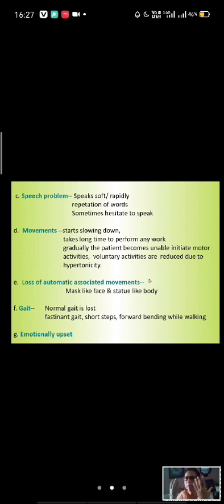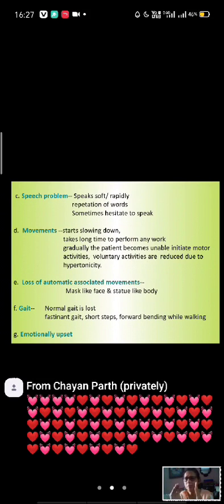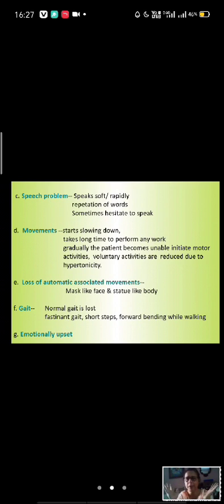There is no expression in the face. During movement the patient stands or sits like a statue without any expression, as if he or she has no feelings. So it's a statue-like body and mask-like face. And the normal gait, the manner of walking, is lost.